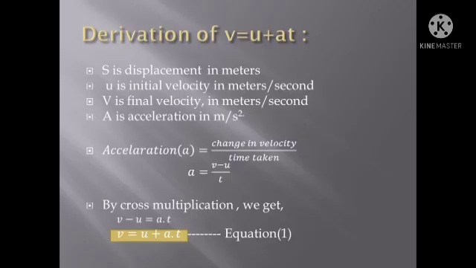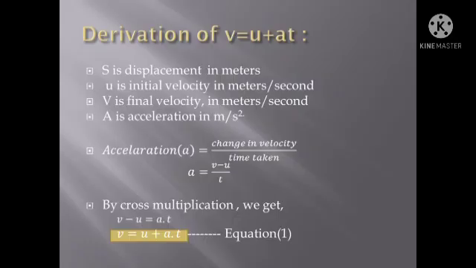Due to its uniform acceleration, it covers a distance of s. s is displacement in meters, u is the initial velocity in meters per second, v is the final velocity also in meters per second, a is acceleration in meter per second square, t is time.